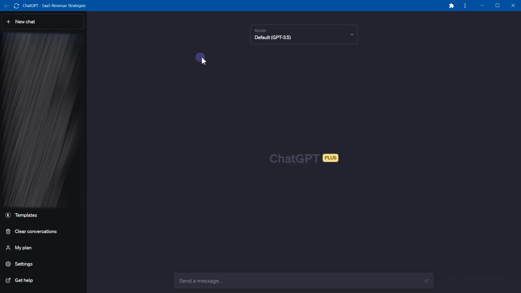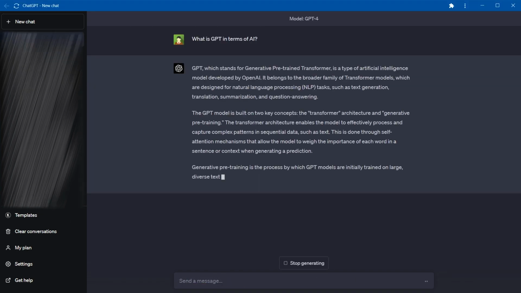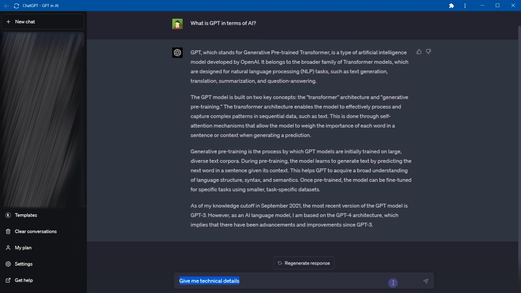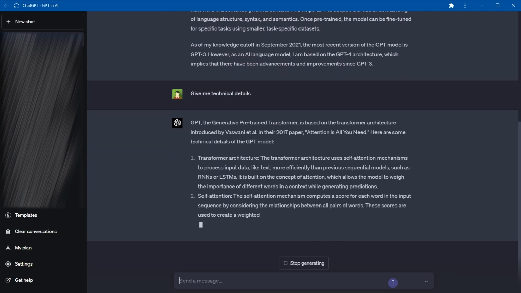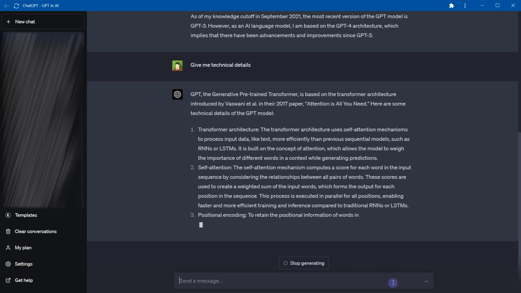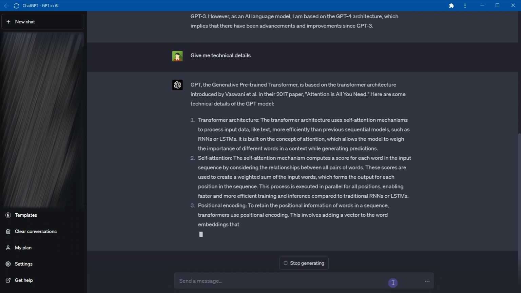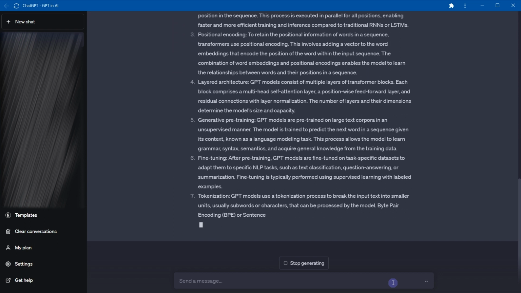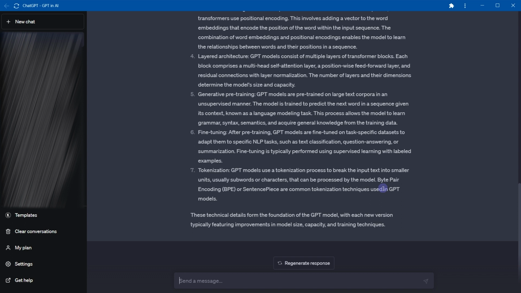For example, let's start a new conversation. What is GPT in terms of AI? After asking about a topic, you can request more information or ask for technical details related to the topic. Now, I didn't use the continue keyword. I just asked a different question around the same topic. Keep asking relevant questions and ChatGPT will continue to reply.